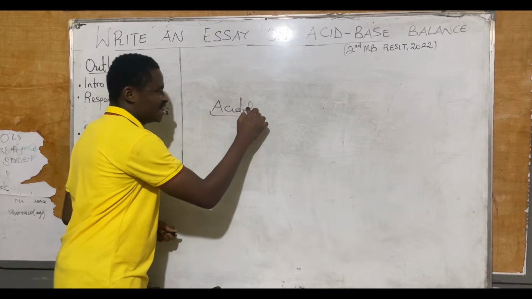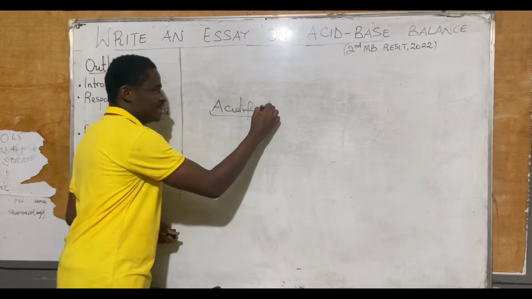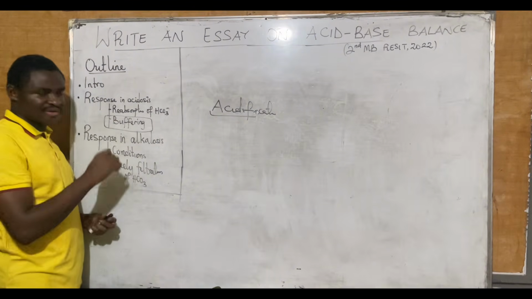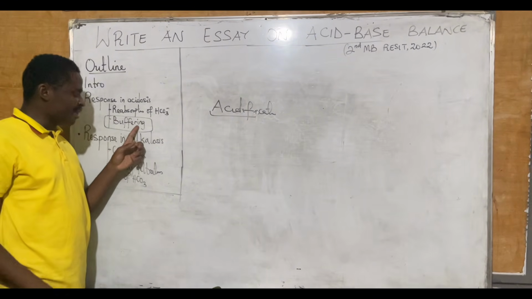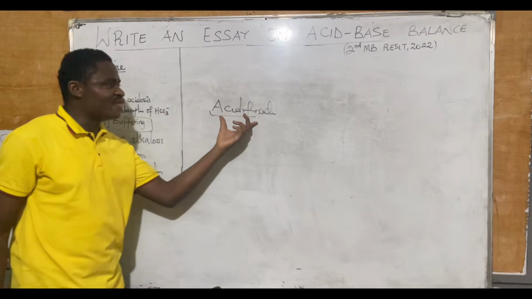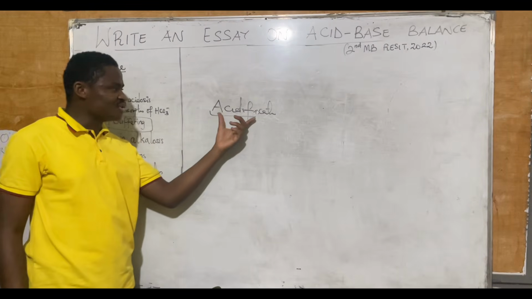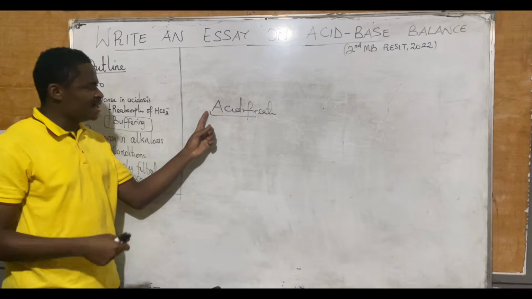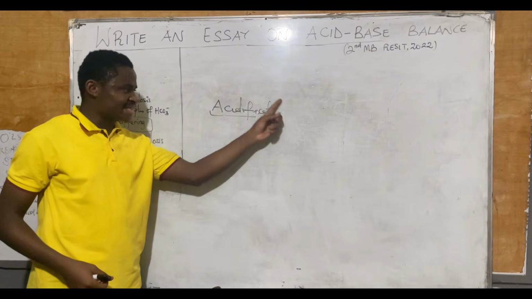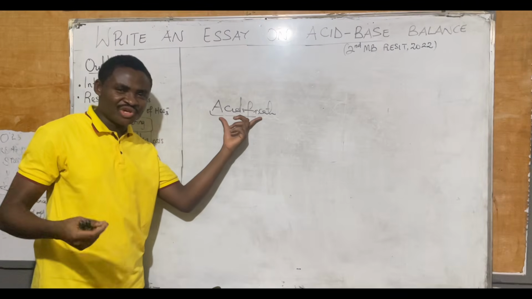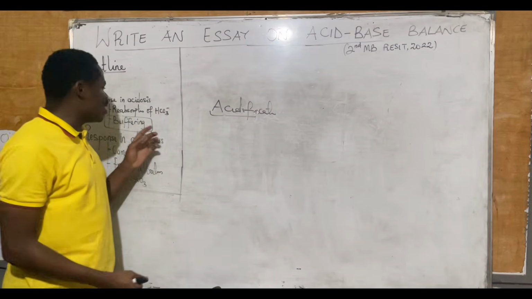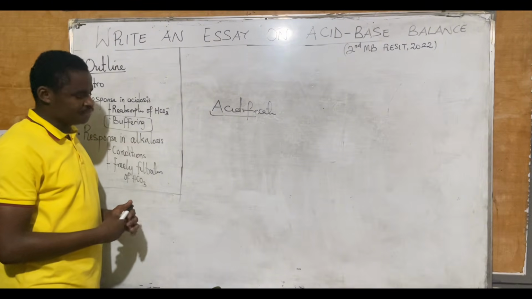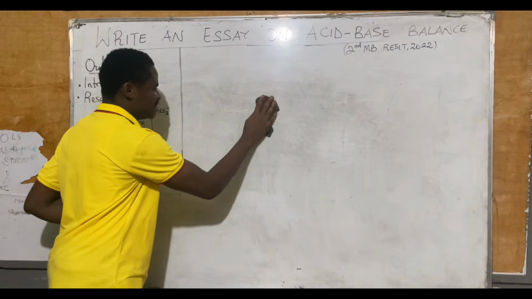Now for acidification of urine, that essay will entail that you'll be writing only on the things I will discuss under buffering. Because in buffering urine, it means we are acidifying urine. We are increasing the hydrogen content in urine. So these are things I want you to have in mind as we answer. Another past question has been asked where they discussed acidification of urine. So what the question requires from you is to discuss buffering. Alright? So let's begin with our essay now.